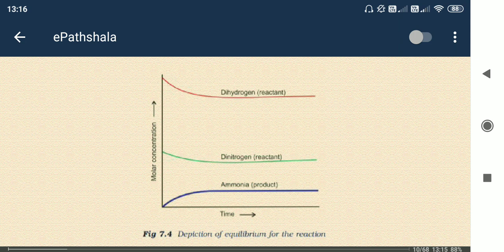The molar concentration of dihydrogen and dinitrogen is decreasing, while that of ammonia is increasing up to a limit only. After that nothing is changing. Dihydrogen, dinitrogen and ammonia concentrations are constant. That is the equilibrium state.